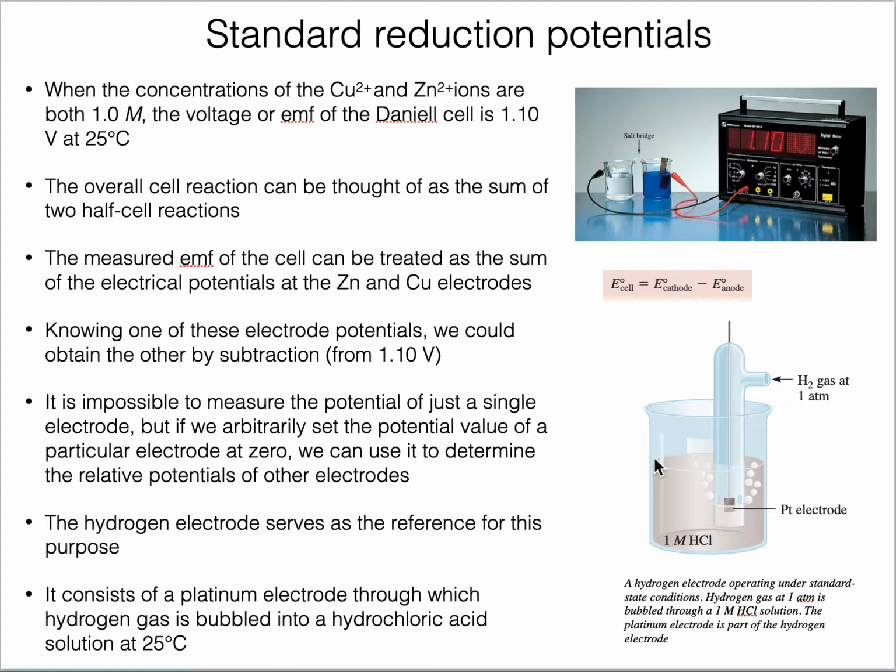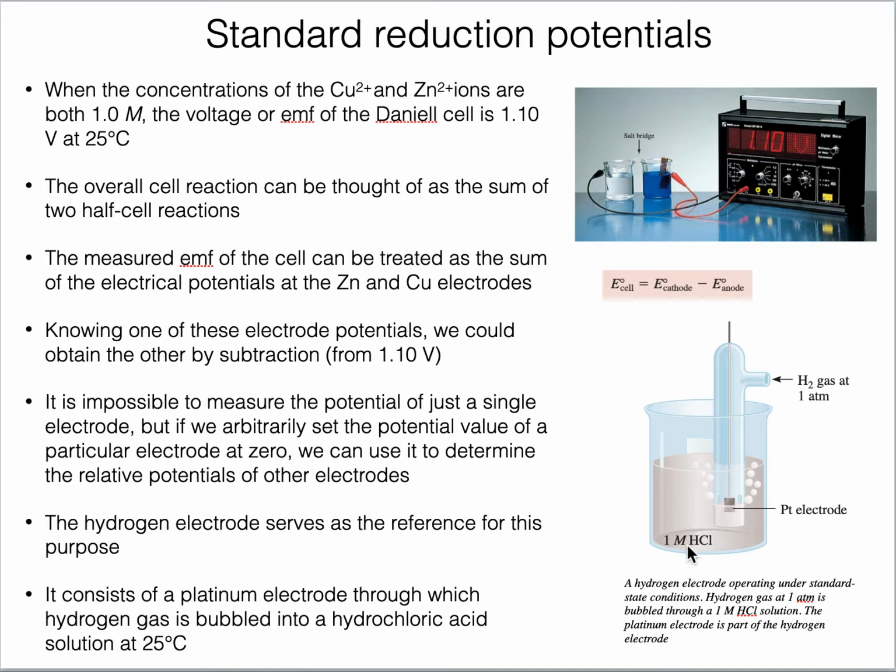If you see in this diagram what is happening, there is a metal bar, and this metal bar is inside a glass tubing. The metal bar is a platinum electrode, and outside this glass tubing it has an inlet for introducing hydrogen. So hydrogen gas is introduced at 1 atmospheric pressure, which also denotes the standard condition. And this whole setup is carried out at 25 degrees centigrade. This is another standard condition. And then this platinum electrode along with this tubing is dipped in 1 molar HCl solution.